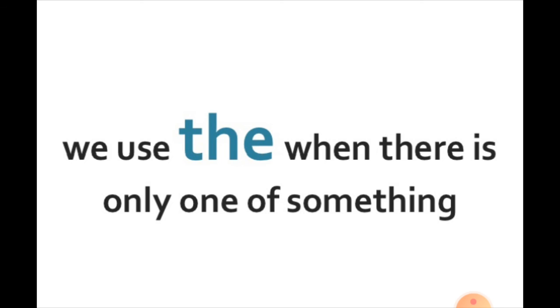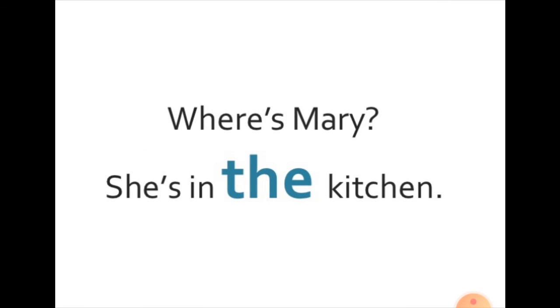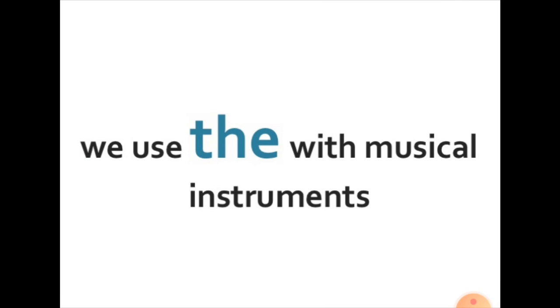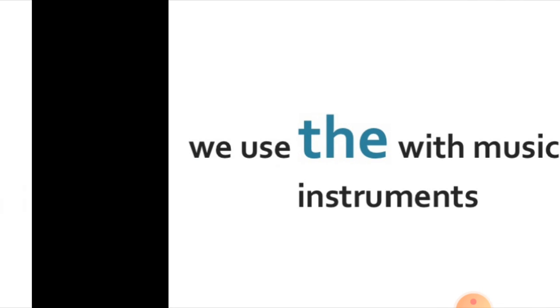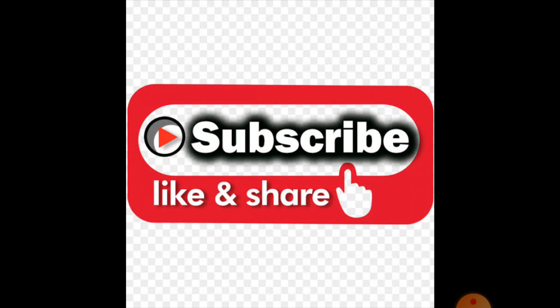We use the when there is only one of something. May I turn on the TV now? That means in the room there is only one TV and I am asking the permission to switch on the same particular TV. Where is Mary? She is in the kitchen. Normally in a house we have only one kitchen. So here Mary might be in the kitchen, the particular kitchen. Therefore we are using the. We use the with musical instruments. I play the guitar. Jane plays the violin.